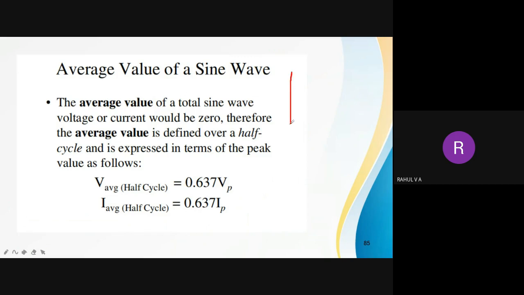Now tell me, for an AC waveform, what will be the average value? For an AC waveform, what will be the average value?